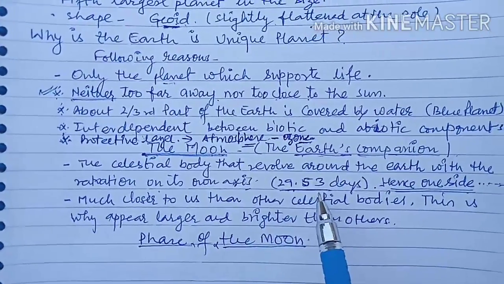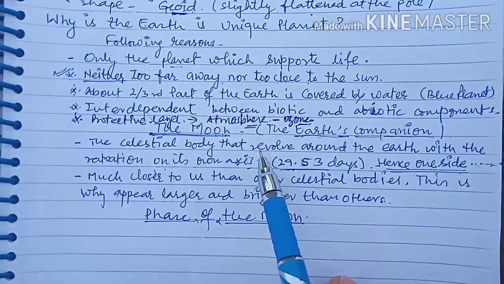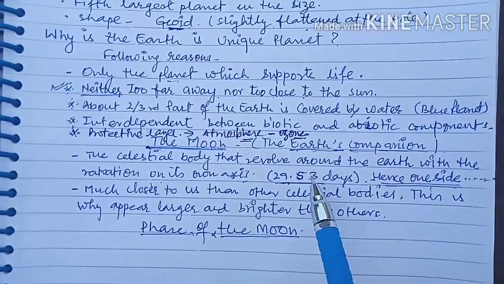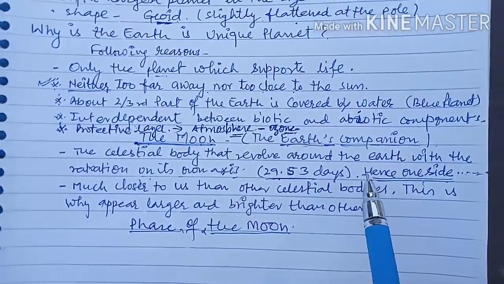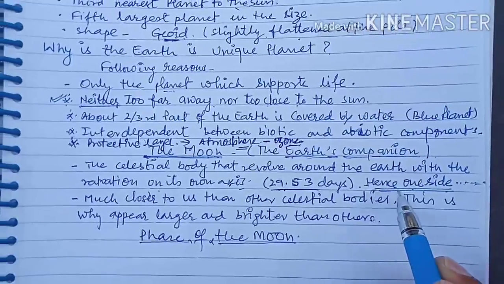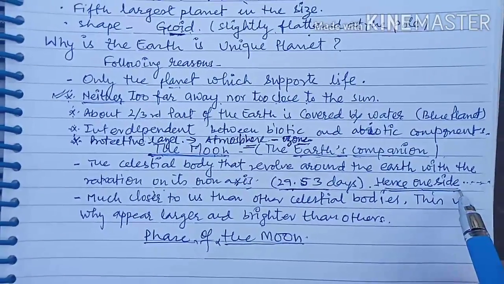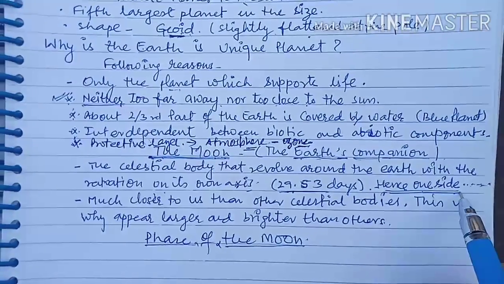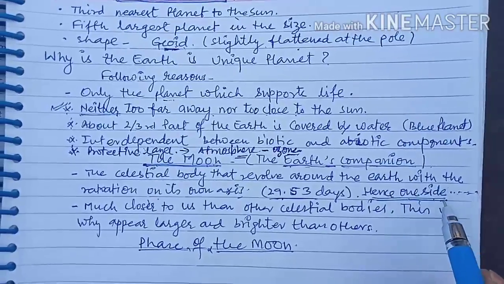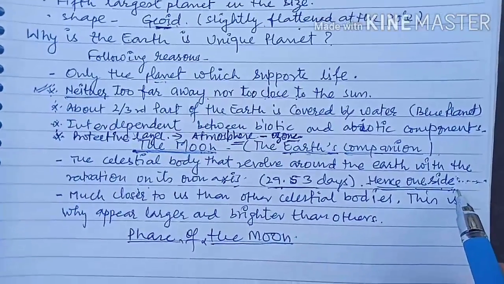Due to this revolution and the rotation movement of the celestial body moon, we can see one side of it, the side that can be seen from the earth's surface due to the light reflected from the surface of the moon. This is called the phase of the moon.